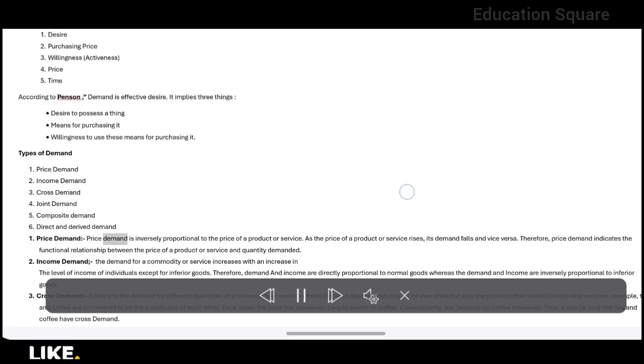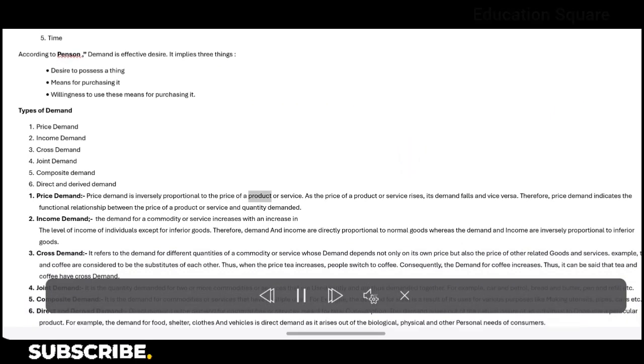Price demand. Price demand is inversely proportional to the price of a product or service. As the price of a product or service rises, its demand falls and vice versa. Therefore, price demand indicates the functional relationship between the price of a product or service and quantity demanded.